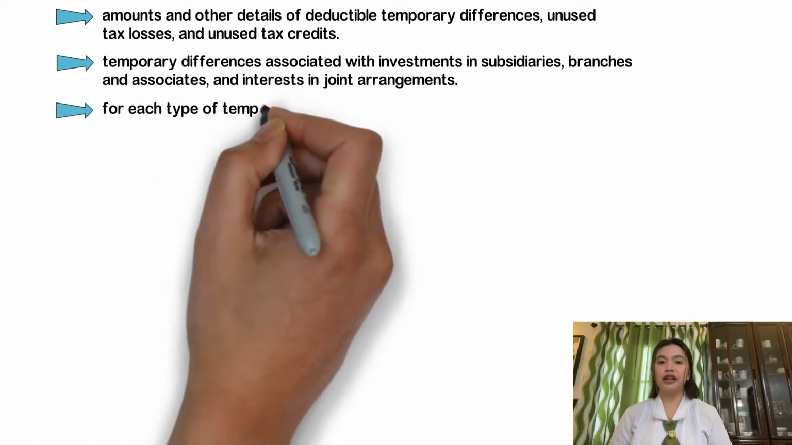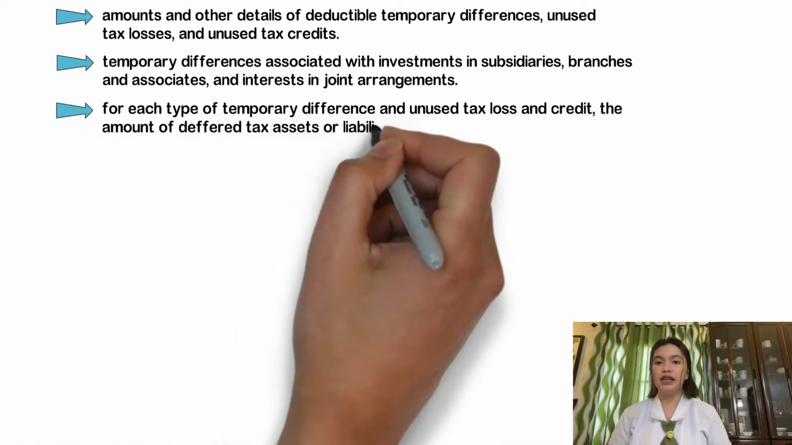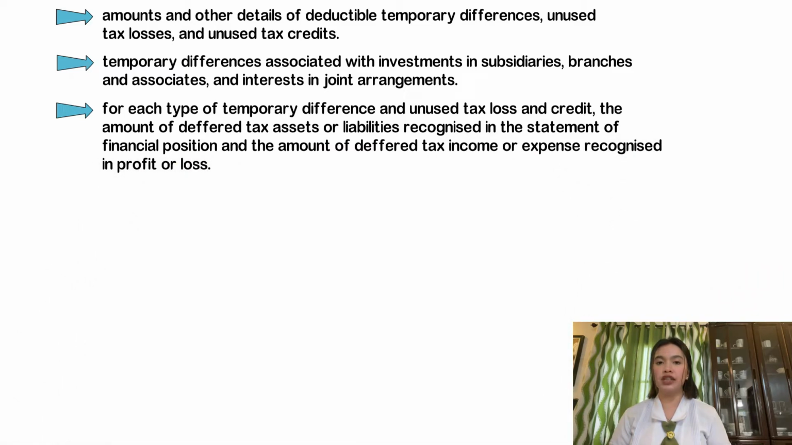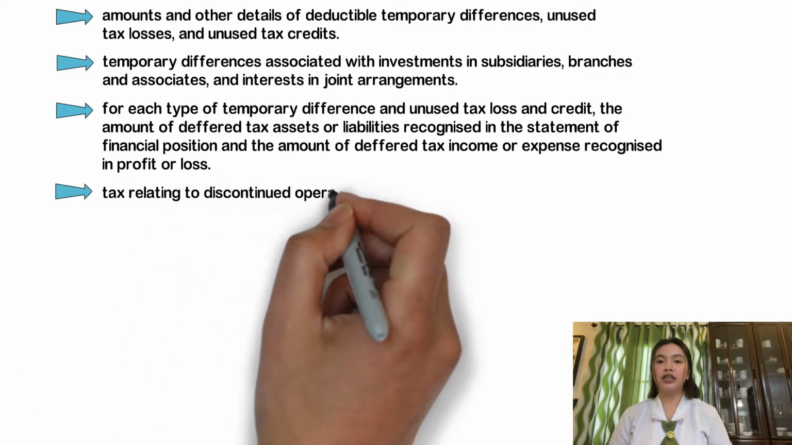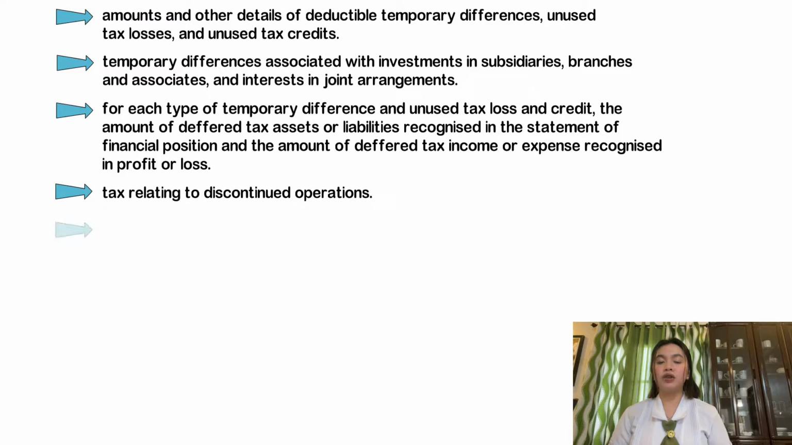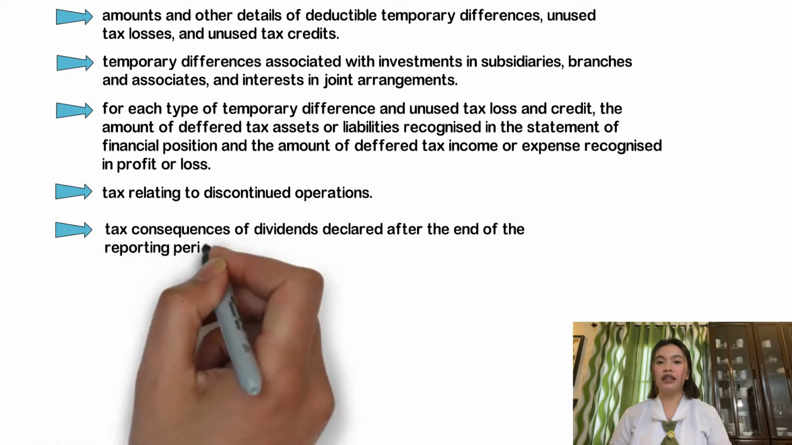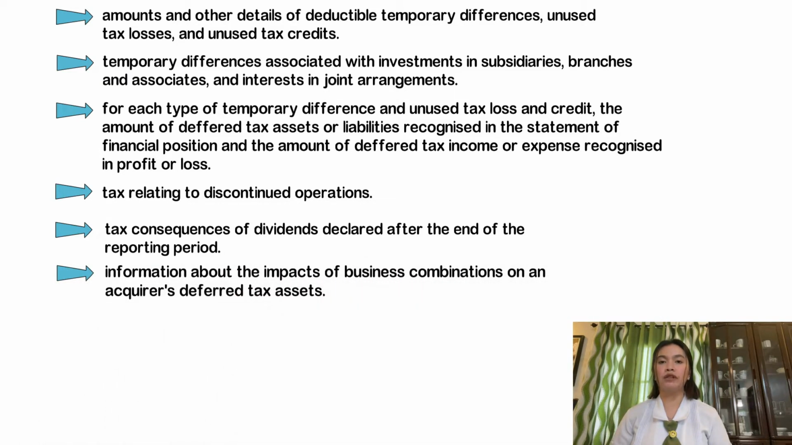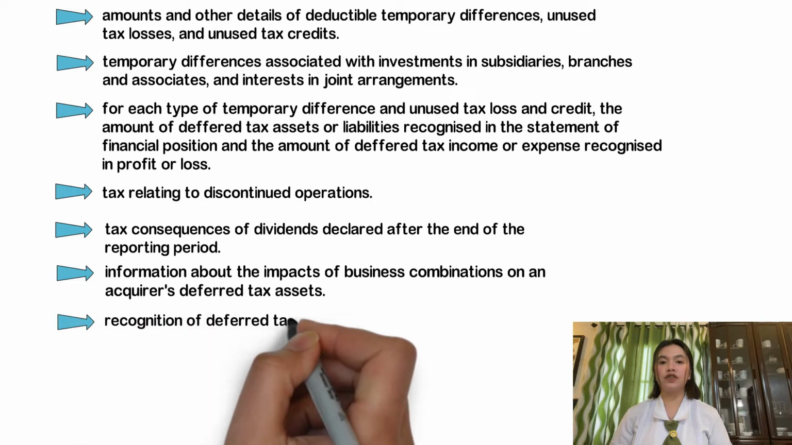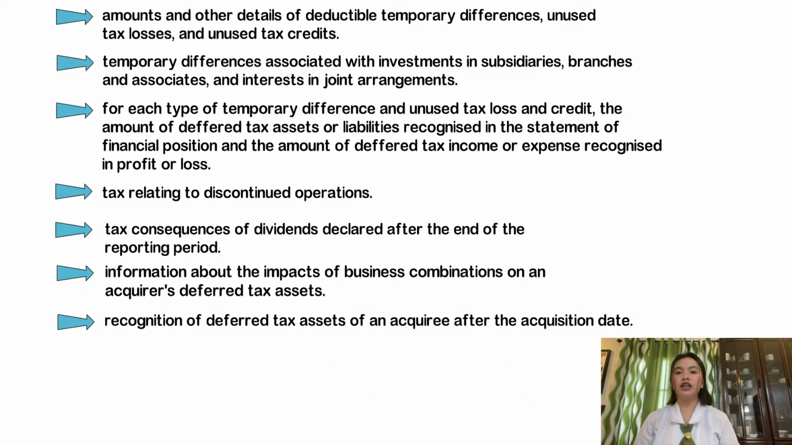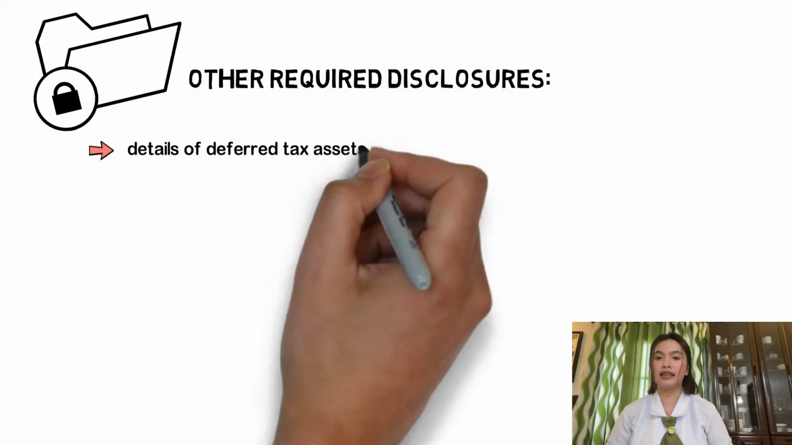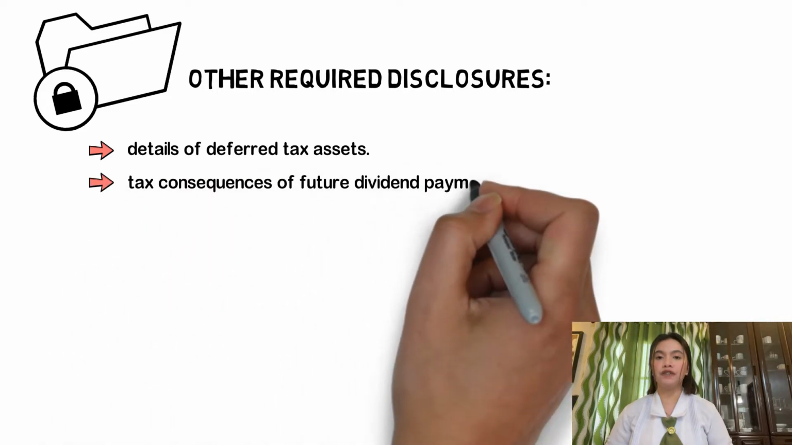For each type of temporary differences and unused tax loss and credit, the amount of deferred tax assets or liabilities recognized in the statement of financial position and the amount of deferred tax income or expense recognized in profit or loss. Tax relating to discontinued operations, tax consequences of dividends declared after the end of the reporting period, information about the impacts of business combinations on an acquirer's deferred tax assets, recognitions of deferred tax assets of an acquiree after the acquisition date. And here are the other required disclosures. We have details of deferred tax assets, tax consequences of future dividend payments.